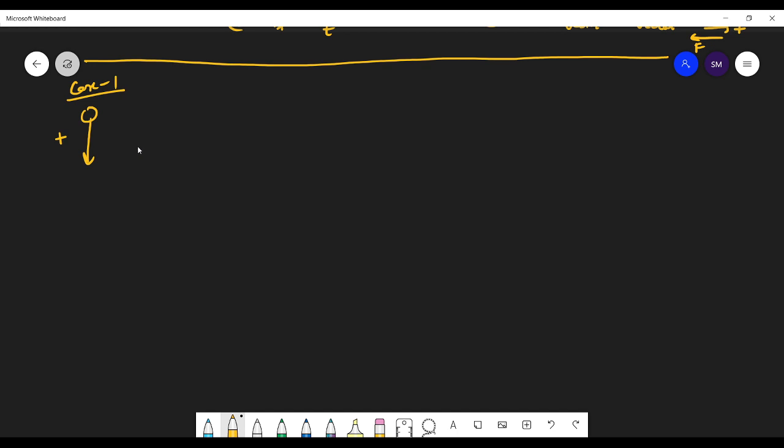When a body is thrown upward, we take g as negative. We take the upward direction as positive and the downward direction as negative. So this is case 2.